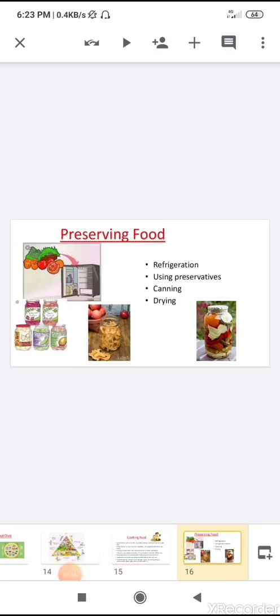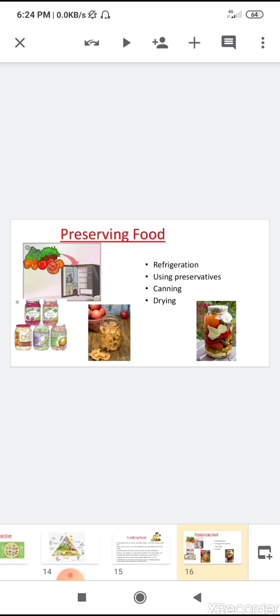Children, then we have learned about preserving food. Why do we need to preserve food? We preserve food to keep it from going bad, because if food is kept out for a long time, germs start growing in it. Then the food starts rotting, and if we eat rotten food, what happens? It will make us sick. So we need to preserve food.